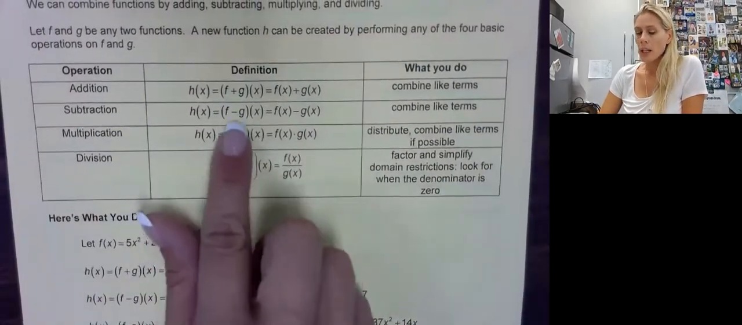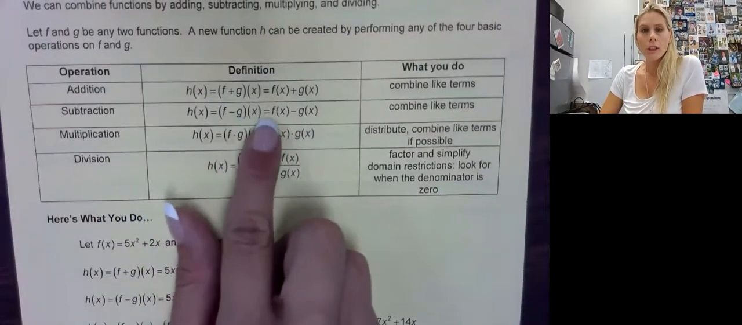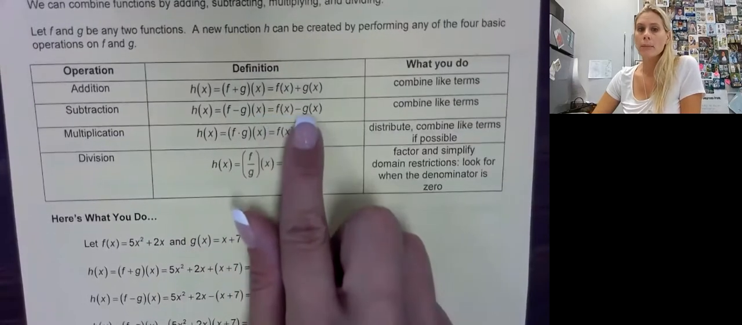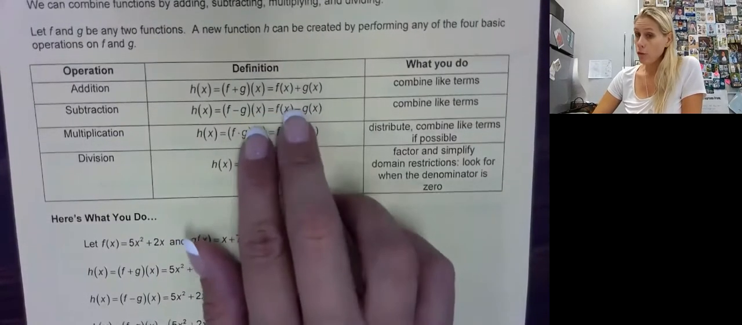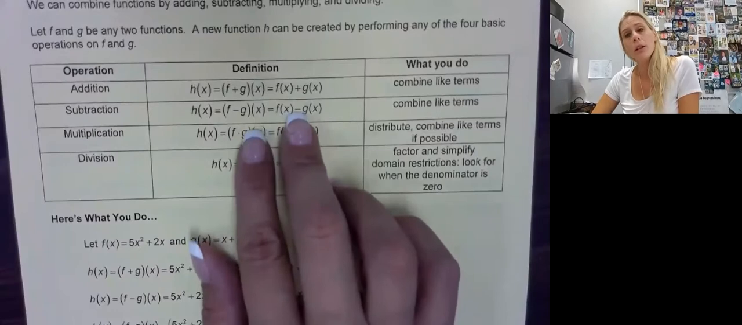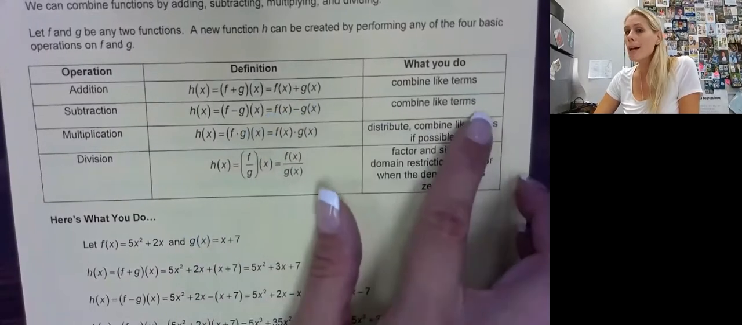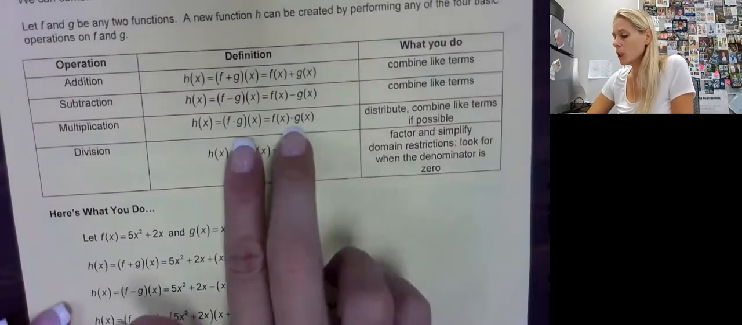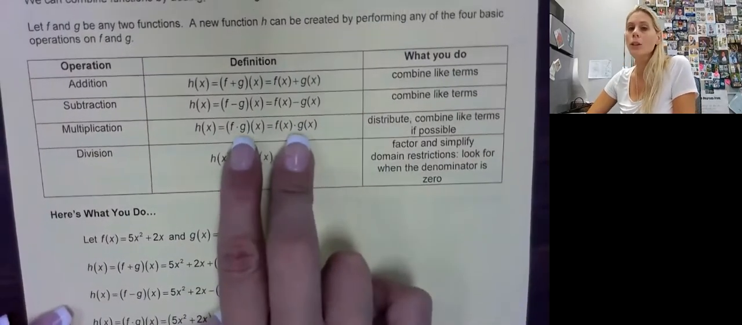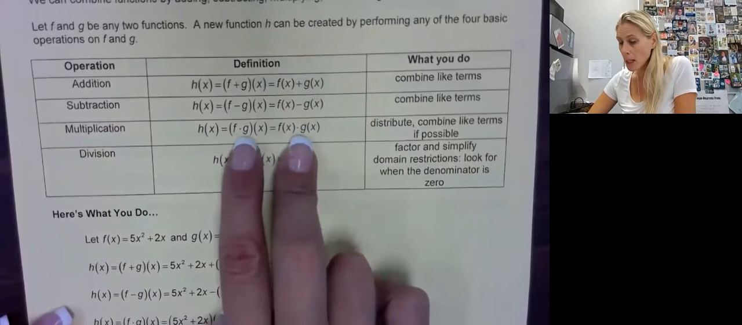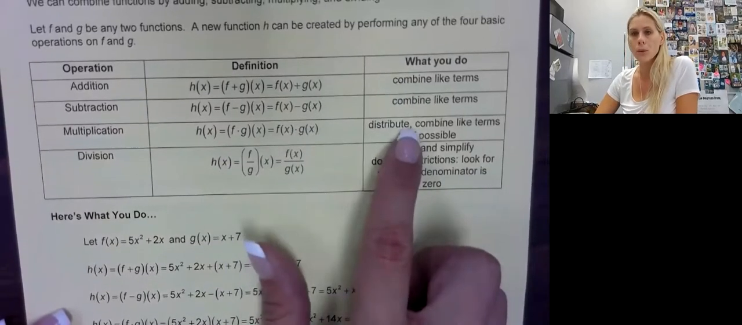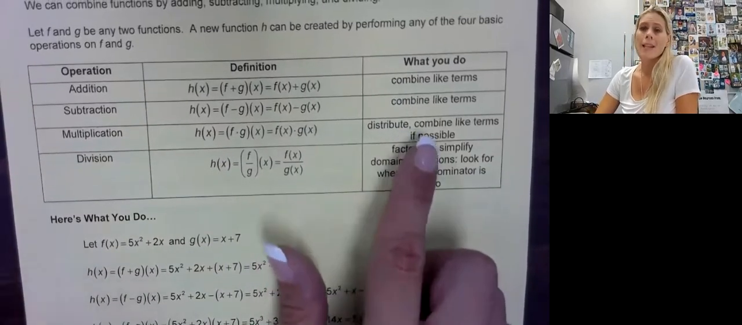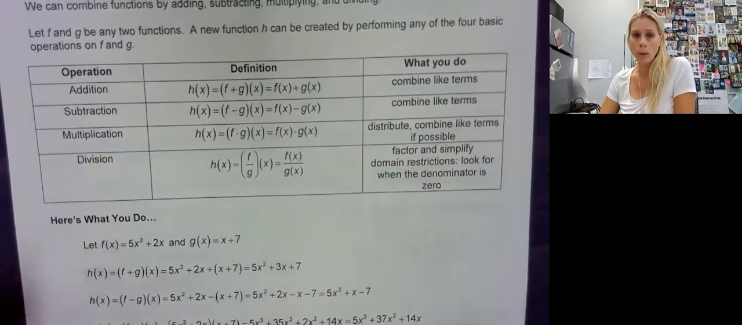For subtraction, it could look like f minus g of x or f of x minus g of x. We know from 1.1 that we would distribute that negative out and then combine like terms. Multiplication, same way. These are the two ways that you could see the multiplication set up. But really, remember, all we're doing is the box method or distributing like in 1.1.